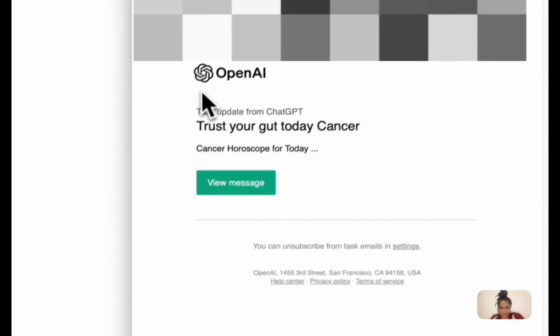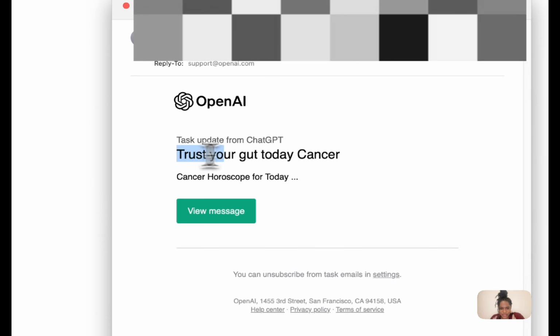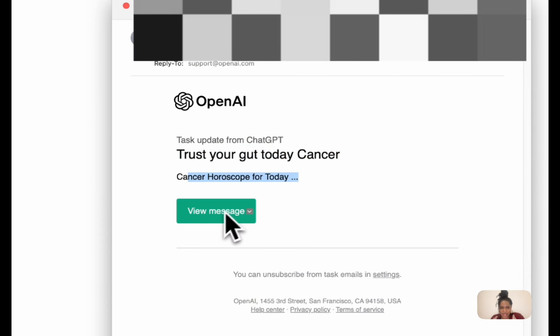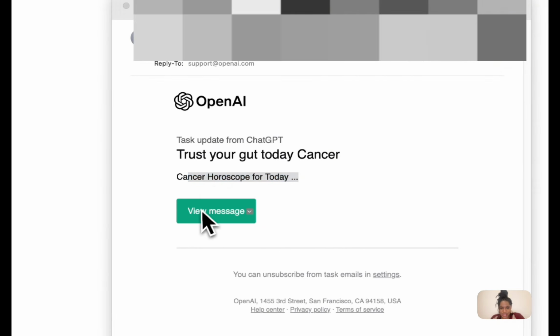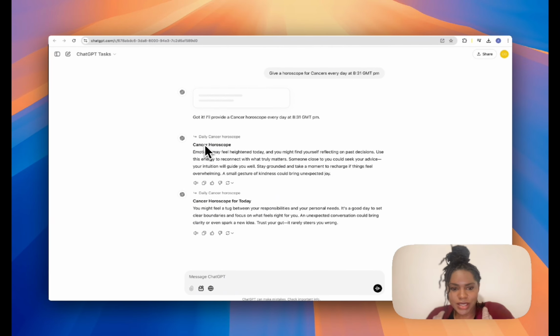A few moments later. Just as I stopped recording, I got this email from OpenAI saying, trust your gut today, Cancer. Cancer horoscope for today. I think that is the horoscope. Oh, okay. So it did send me the first one, and then I changed it to 8:32 and it sent me another one. Yep, my initial thought still stands.